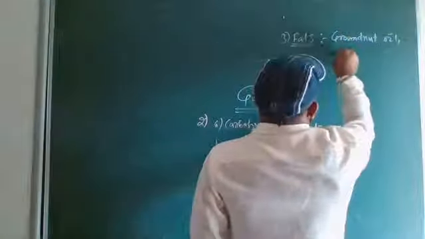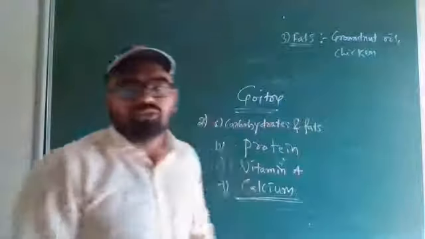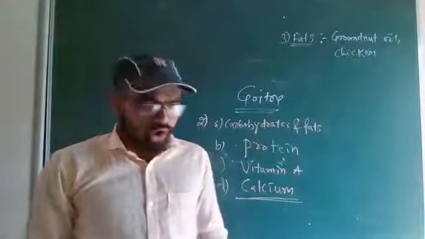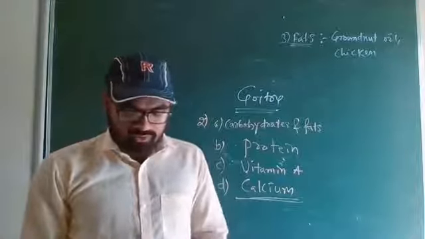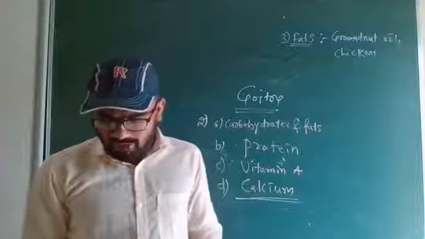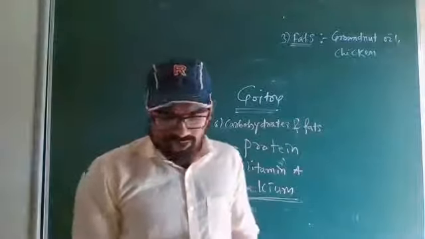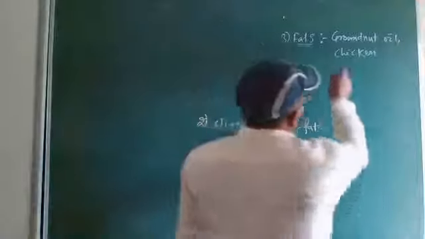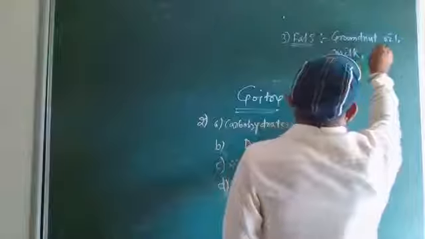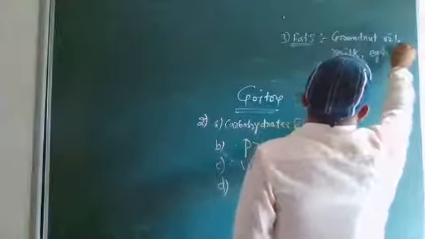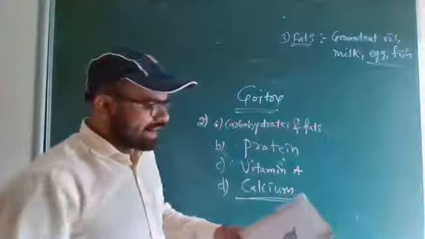Say non-veg like chicken. Chicken is also rich in fat. So all oils and chicken are rich in fat. From animal sources we can say milk, fish, egg. Out of these 4, you can write any 2 for fat.